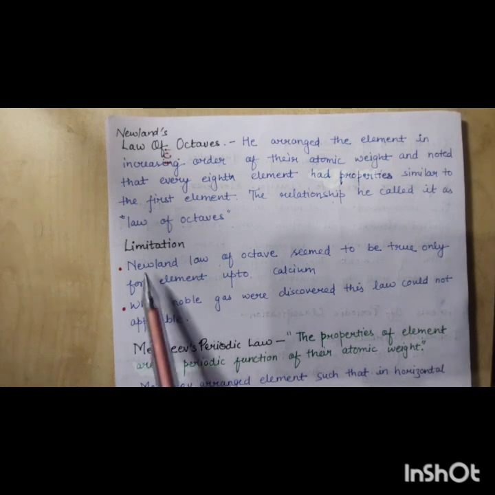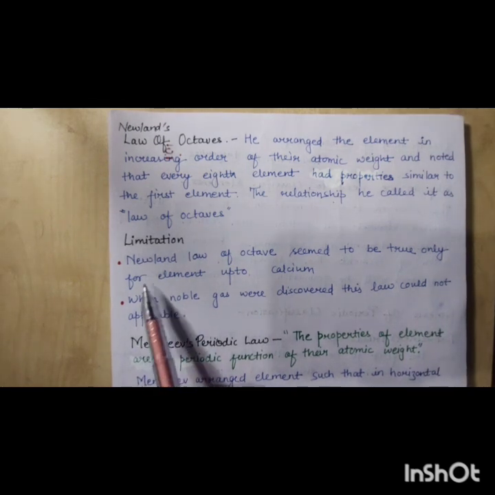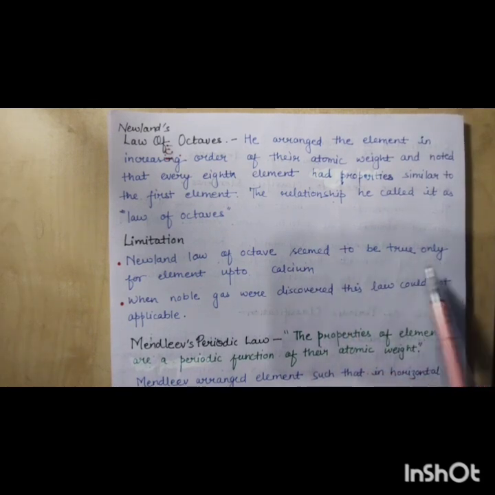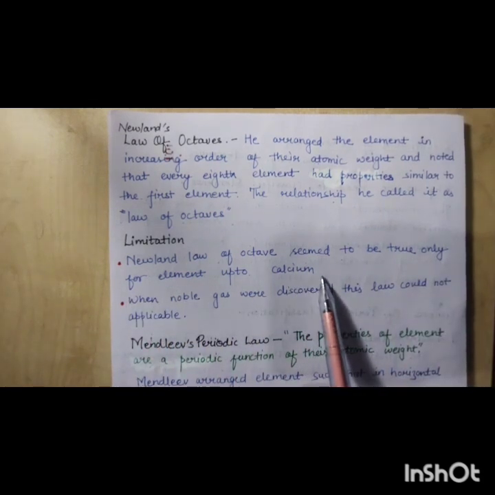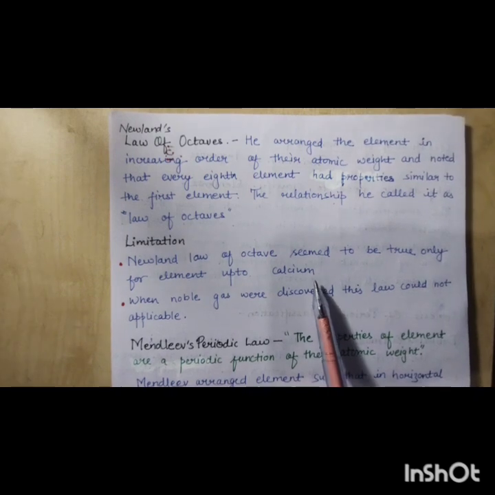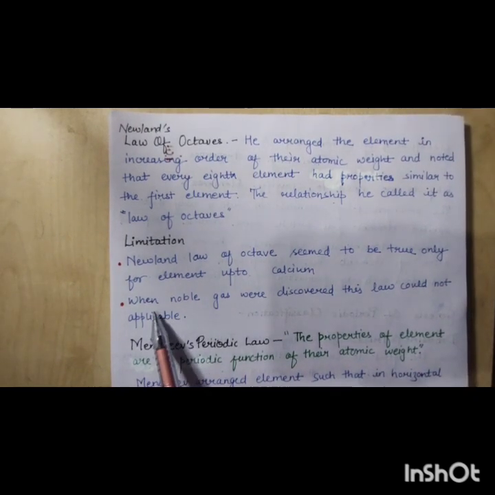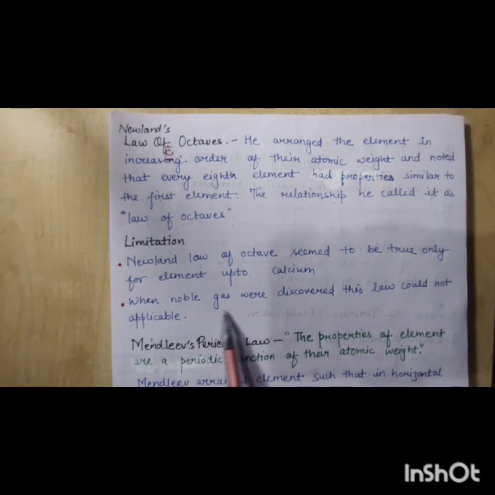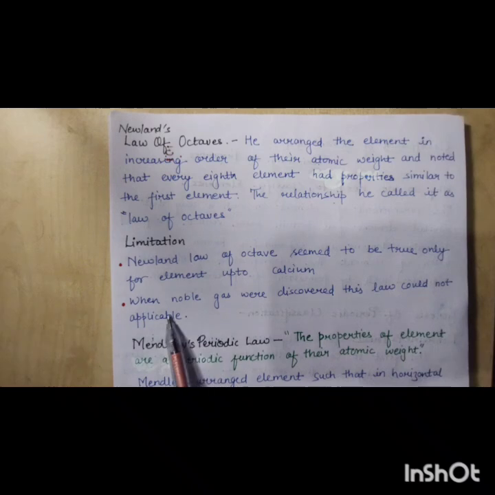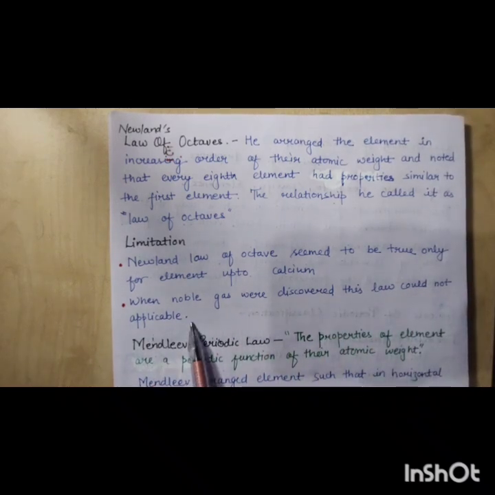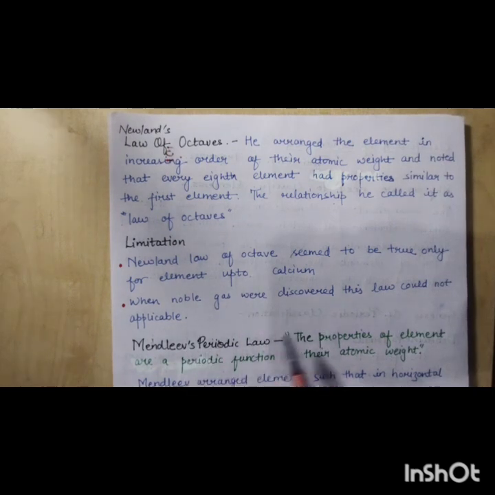Now there is a certain limitation: Newlands' law of octaves seems to be true only for elements up to calcium, that is, it holds only up to calcium. When noble gases were discovered, this law could not be applicable, meaning when new types of elements were discovered, this law was not applicable. So this is the limitation of Newlands' law of octaves.